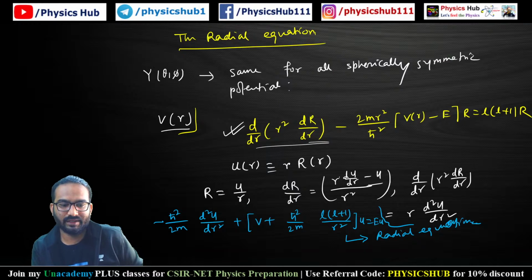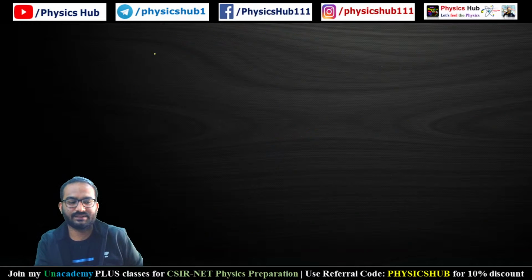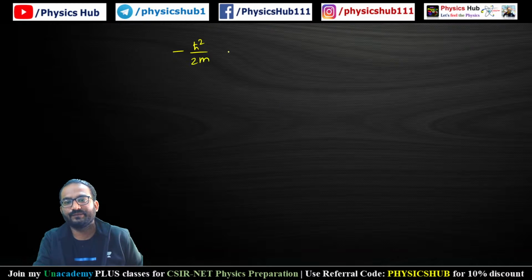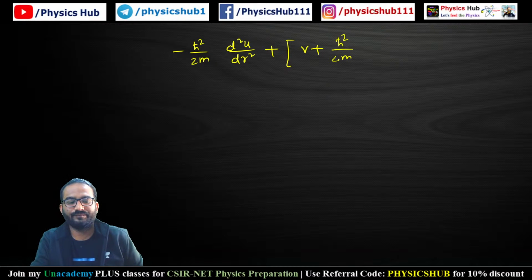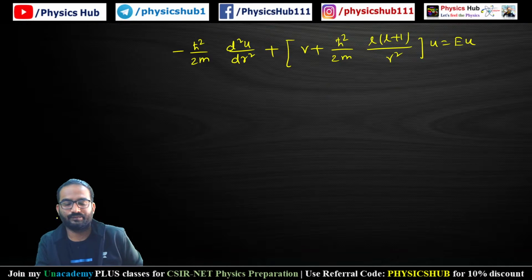So, okay, let me just write it again. So we can draw a very good conclusion from it. We have this radial equation: minus ħ²/2m d²u/dr² plus [V plus ħ²/2m times l(l+1)/r²] u equals E u.